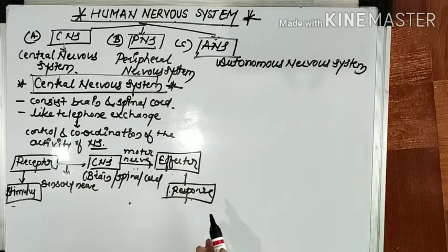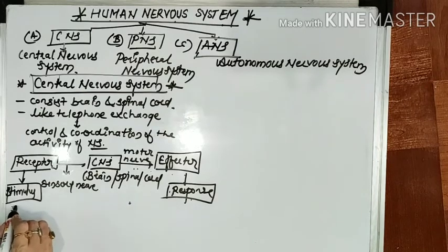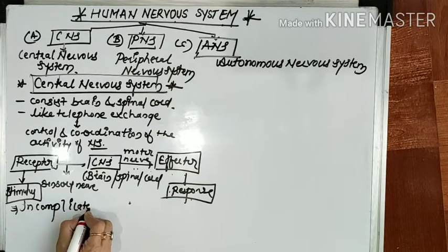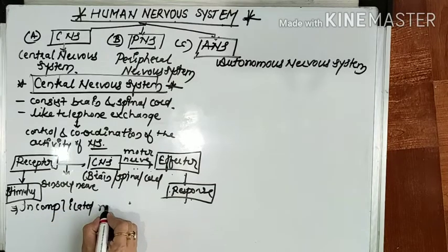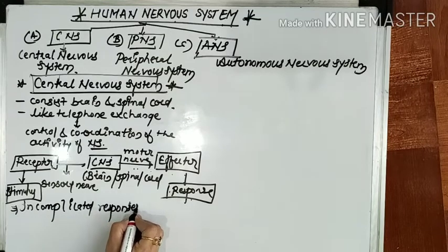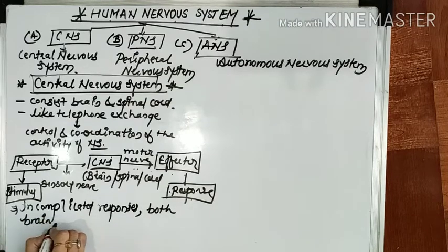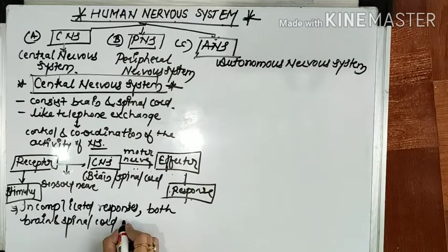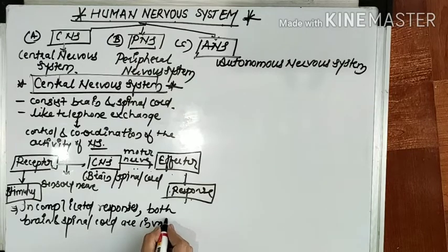So on that basis you can say that in very complicated situations or responses, both the brain and spinal cord are involved. Okay, so here I am writing, it's a very important note: in complicated responses, both brain and spinal cord are involved.